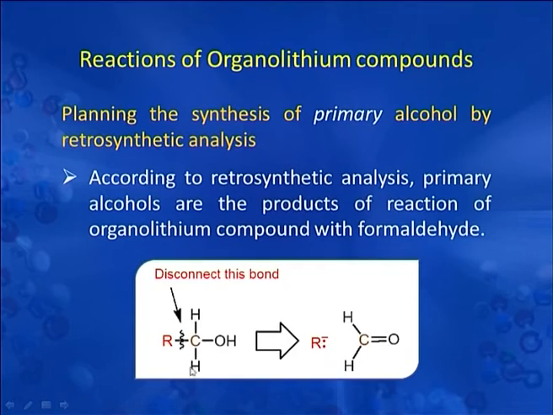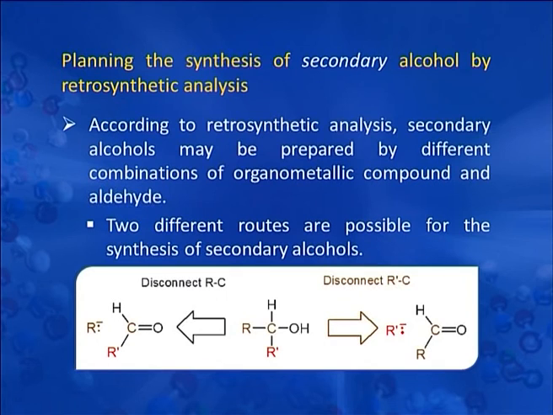Now, we will discuss the planning of synthesis of primary alcohol by retrosynthetic analysis. In this figure, you can see this is a primary alcohol. If you disconnect this carbon alkyl bond, there is generation of the carbanion part which will come from the organolithium compound, and this part will come from the carbonyl group. This is nothing but formaldehyde. Now, if we have to plan the synthesis of secondary alcohol, then there are two routes possible.